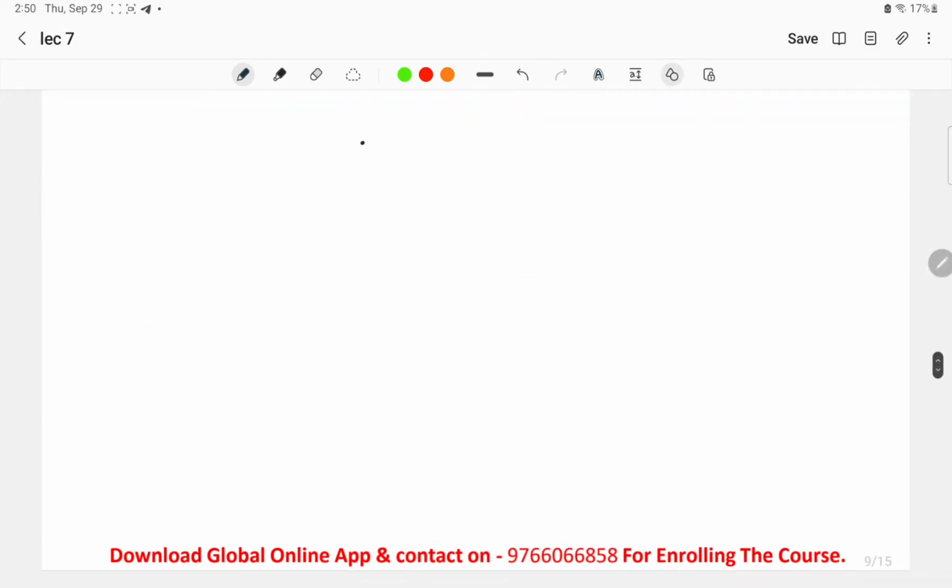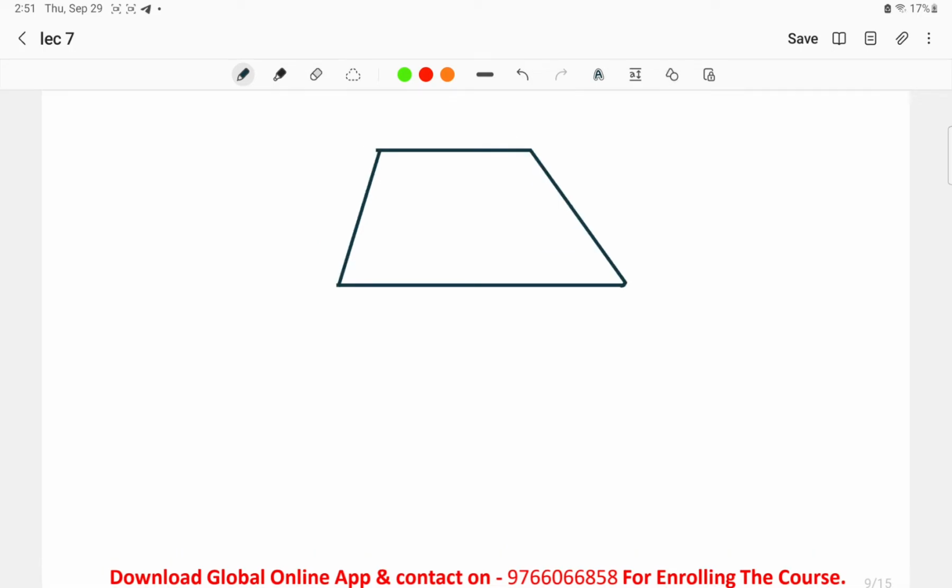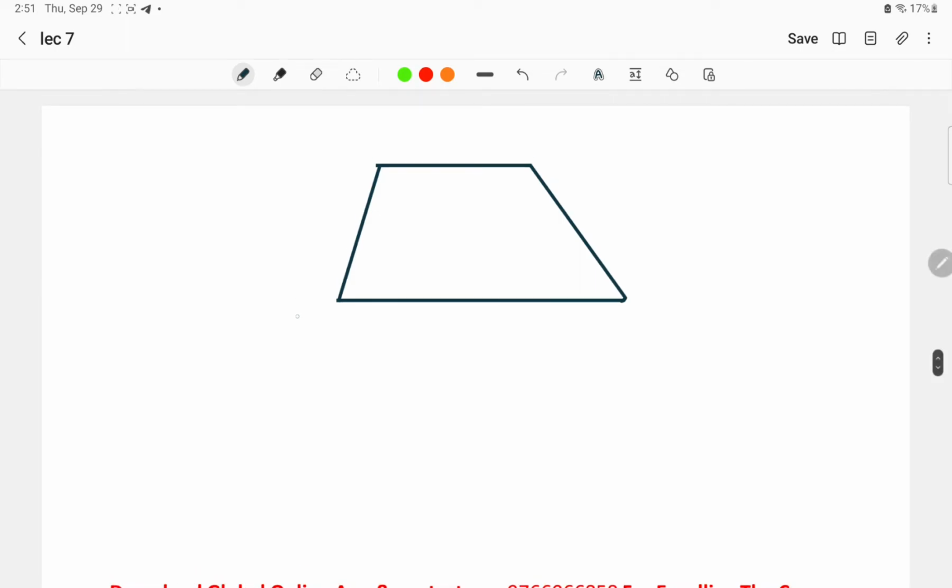Okay, let us draw once again one trapezium over here. What is the scalene trapezium? A trapezium with all the sides and angles of different measures is called the scalene trapezium. If not understood, once again I'll tell you. Now take a look at this trapezium that I have drawn over here. For example, we name it ABCD again.